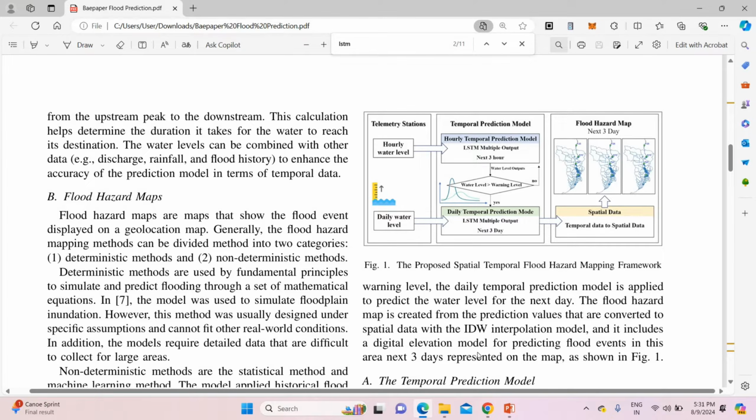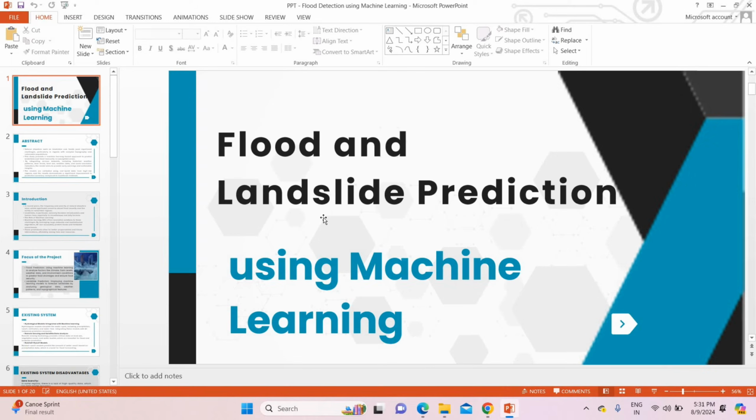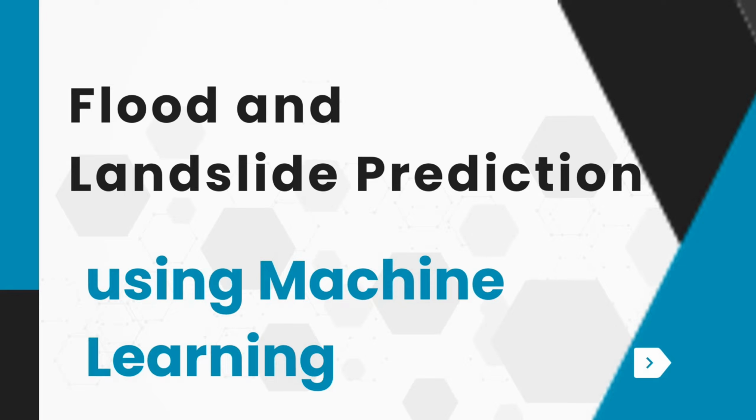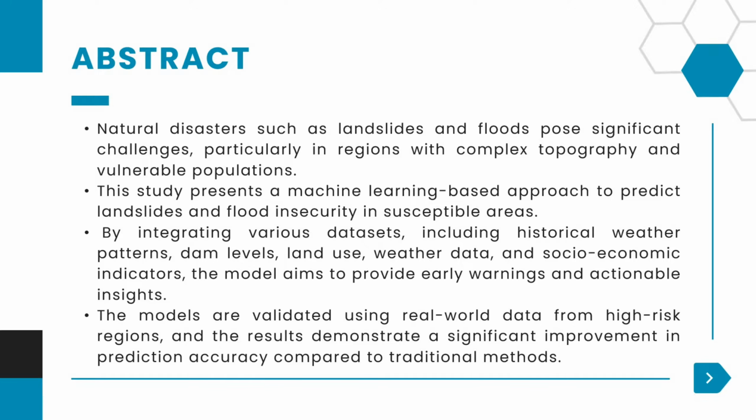To overcome this drawback, we are going for our proposed system. This is our proposed system PPT. As you can see, the title is Flood and Landslide Prediction using Machine Learning. We have created flood as well as landslide prediction; both models we have created for this project. In the abstract we have mentioned that natural disasters such as landslides as well as floods pose significant challenges in human regions. This study presents an innovative machine learning approach to predict landslides as well as floods in susceptible areas. This is the abstract for our project.